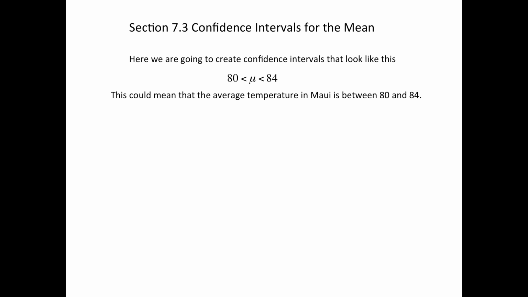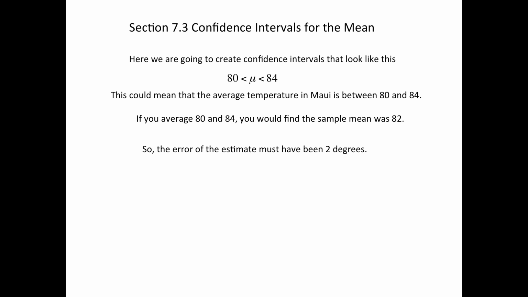On confidence intervals for the mean. So we are going to be making confidence intervals that look something like this: that the overall mean, or the overall average, is somewhere between 80 and 84. That sounds like Maui. That would be a nice place to be right now. So that means that the average temperature in Maui, or at least the sample average temperature, is 82. And then that means that the error must have been 2 degrees. So you add 2, you get 84. You subtract 2, you get 80.